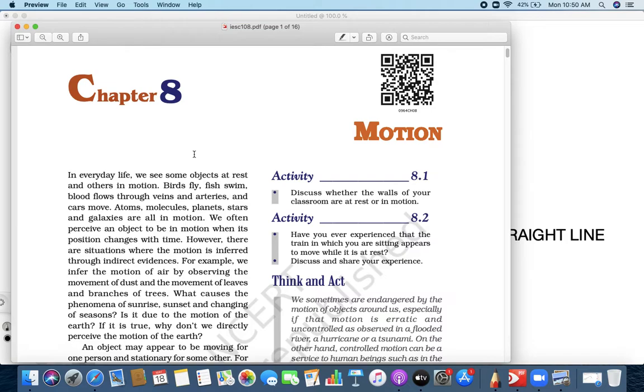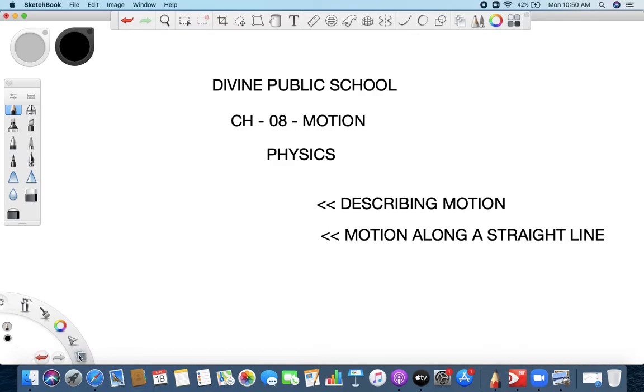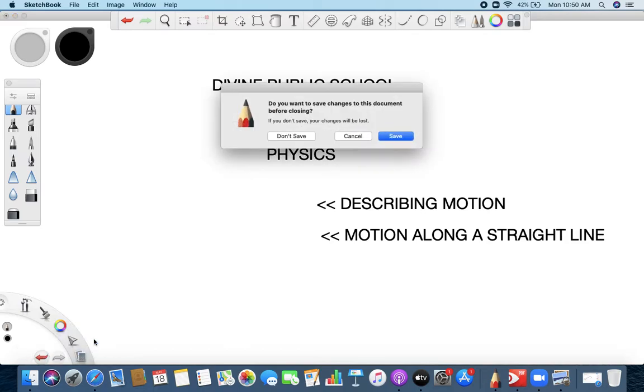So what is motion in simple words? Can I say change in position with respect to time? We call that motion, right? Change in position. Position means you are changing your place from one point to another.